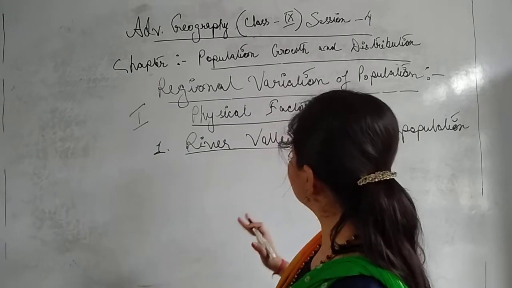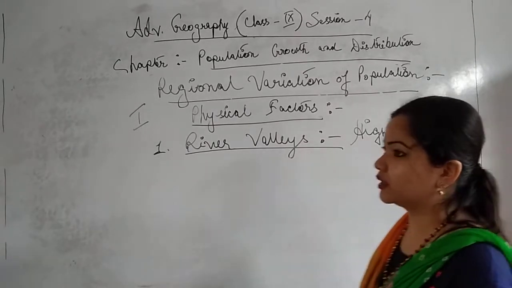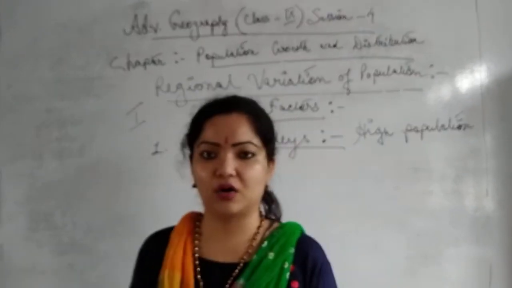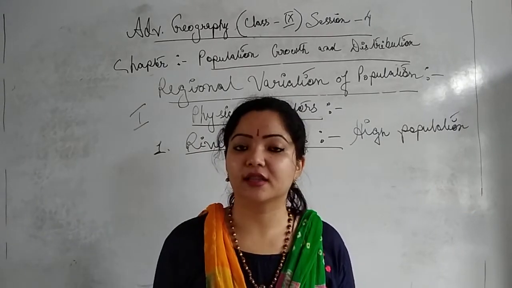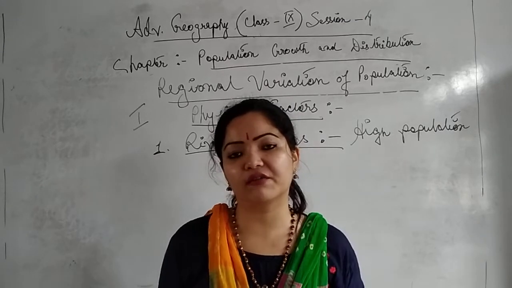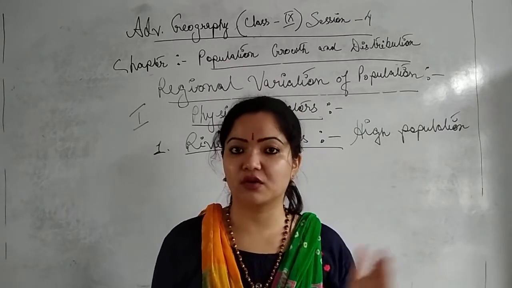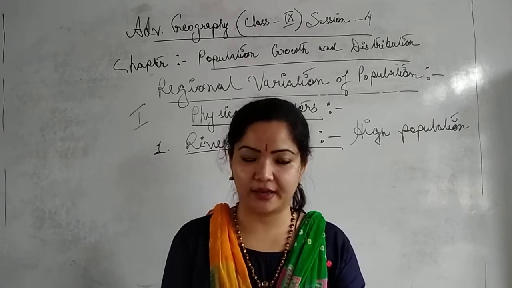So people used to live beside the river valleys, and the most populous river valleys of India are the Indo-Gangetic and the Brahmaputra river valleys. The most populous states of India are found on the banks of the Ganga and Brahmaputra.